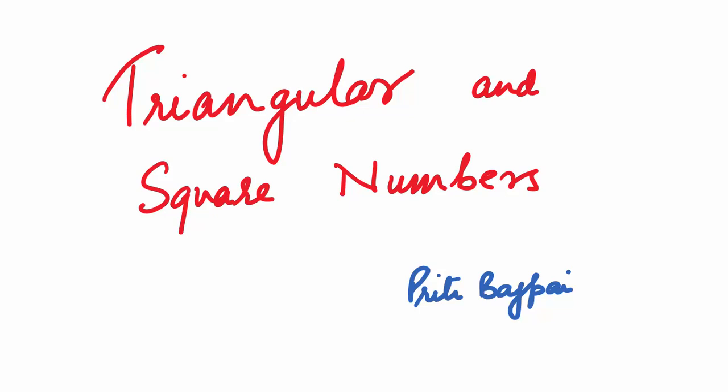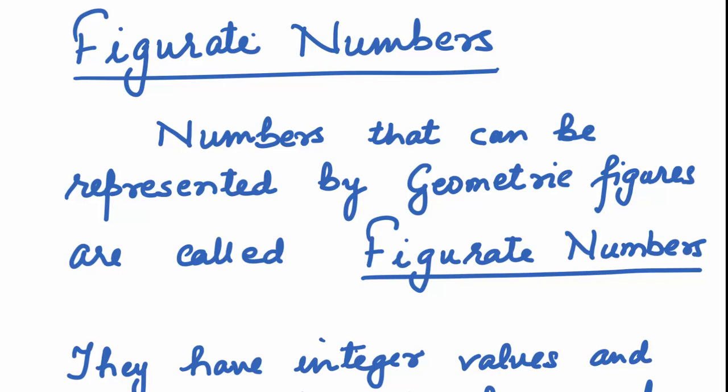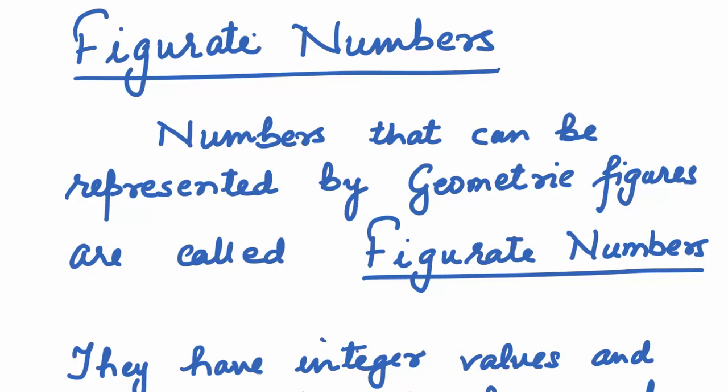Hi everyone, welcome to today's topic: triangular and square numbers. These numbers are figurate numbers. Let's understand what figurate numbers are. Numbers that can be represented by geometric figures are called figurate numbers.